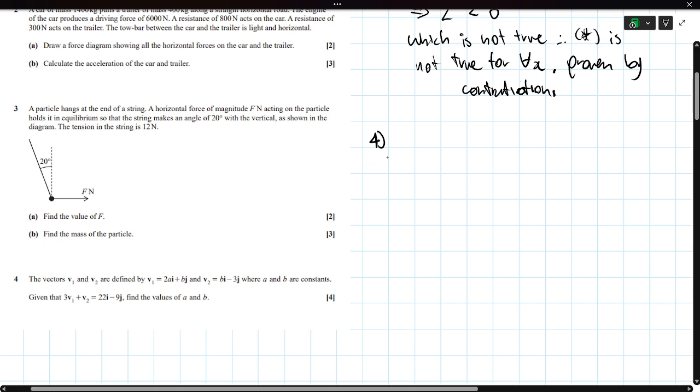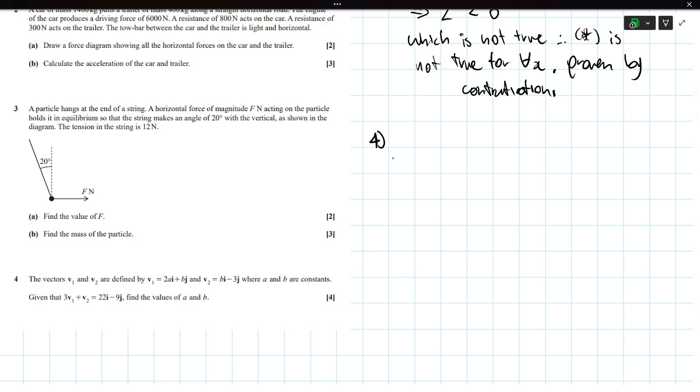The vectors v1 and v2 are defined by v1 is equal to 2ai plus bj, and v2 is equal to bi minus 3j, where a, b are constants. Given that 3v1 plus v2 is equal to 22i minus 9j, find the value. That's a very easy question.